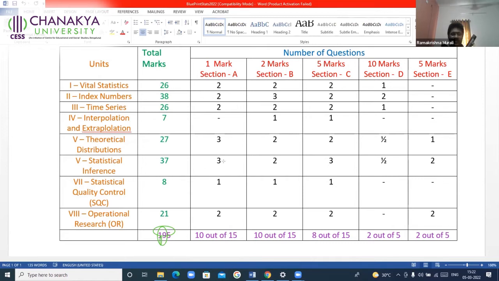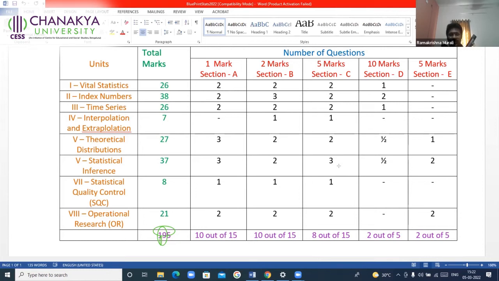Now look into 1 mark questions. You will get 3 from statistical inference. But in the examination, you have to answer 10 out of 15. Remove these 3 from 15. Still you have 12. Still you have choice. You are answering 10 out of 12. So no problem when you completely ignore statistical inference. Next, section B, 2 marks. 2 questions will be asked. But again here, you have to answer 10 out of 15. Reduce 2 from 15, still you will have 13. You have to answer 10 out of 13. You have 3 choices again there.